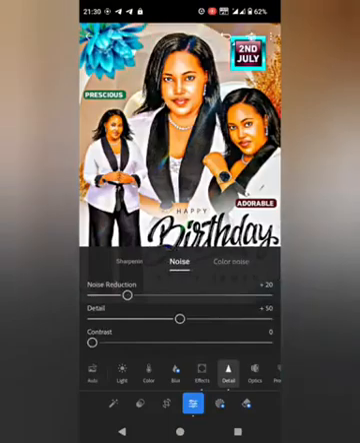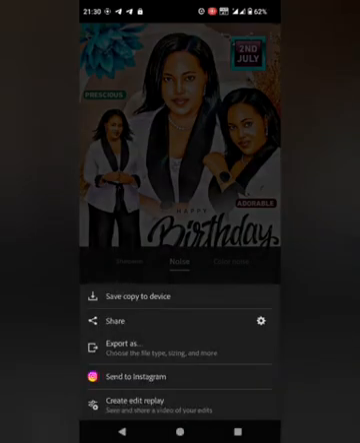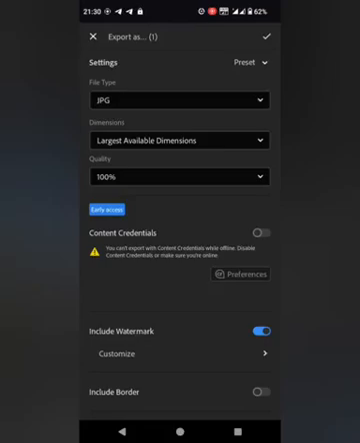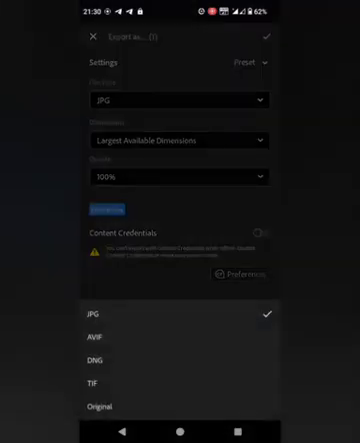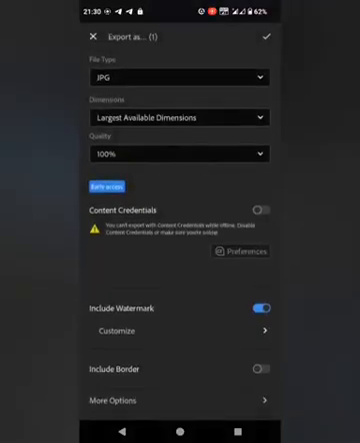Save it. So when you're going to save it, export as, click on it. So I'm going to make some editings here. You see, file type JPG. It depends with what you want. You can change to JPG, AVIF, DNG, I don't know. So let me just show some editings here.